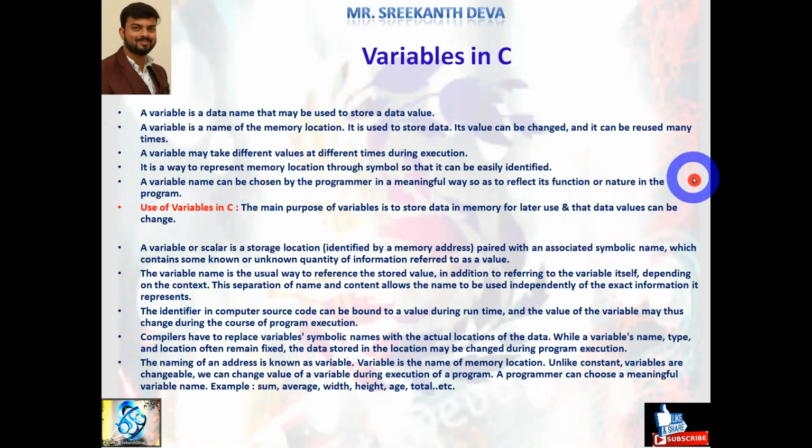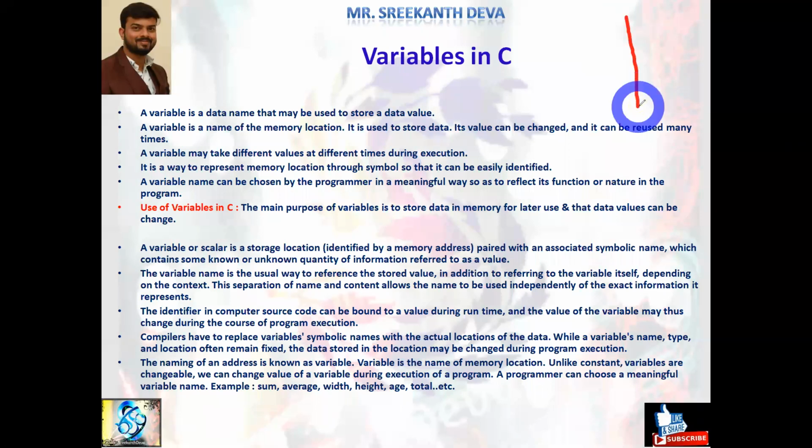Variables in C. See, what is a variable? A variable is a data name that may be used to store a data value, unlike constants that remain unchanged during the execution of a program. A variable may take different values at different times during execution. A variable name can be chosen by the programmer in a meaningful way, so as to reflect its function or nature in the program. I can give one best example, then you can easily understand what is a variable.